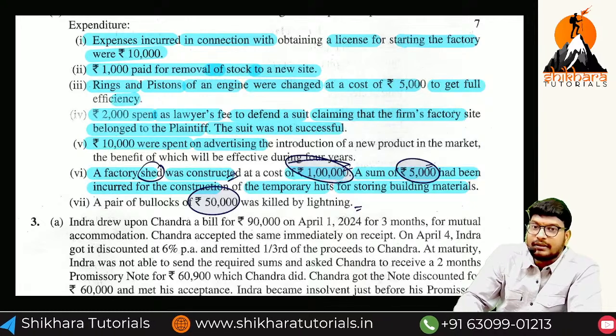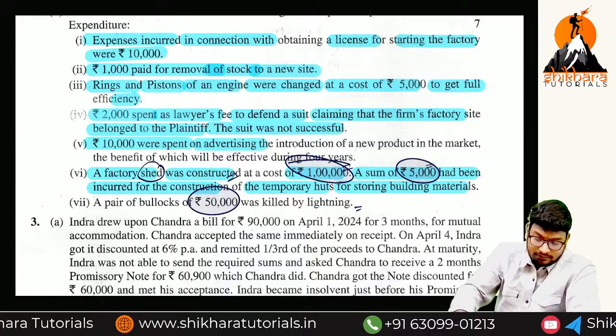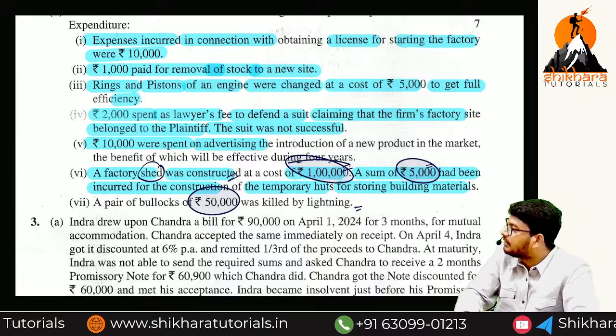Next, capital receipt accounting treatment. Revenue receipt will be in the P&L account or trading account, credit side. We have seen certain examples, so you can easily write.